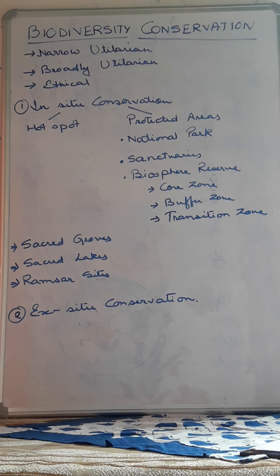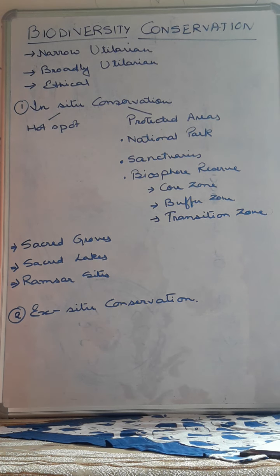Then the next is the broadly utilitarian. Broadly utilitarian means the fundamental ecosystem services of nature, like oxygen, pollination, climate regulation. All these things are controlled naturally by the biodiversity, which are not man-made. That's why for these also the biodiversity is to be conserved.